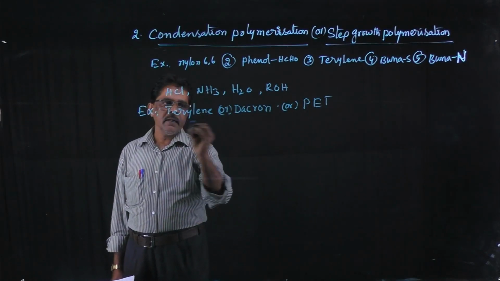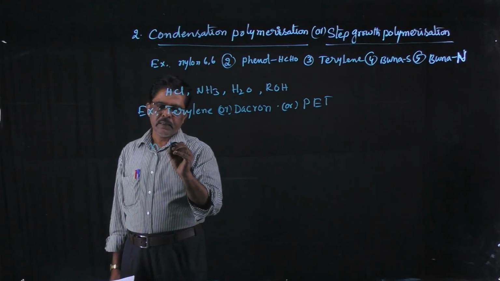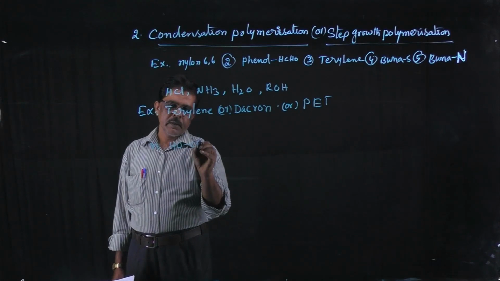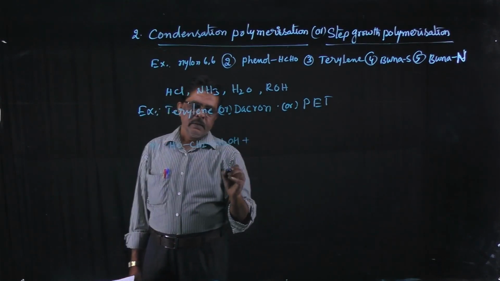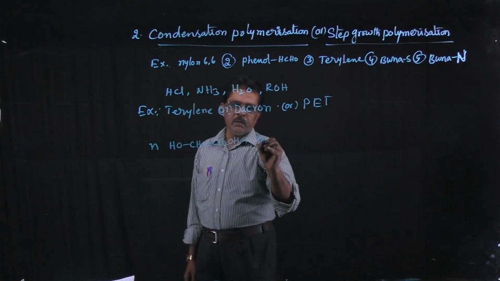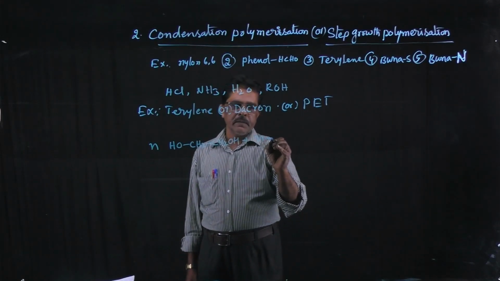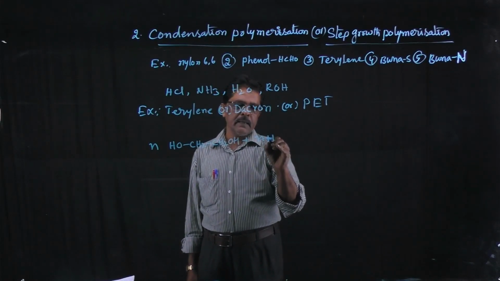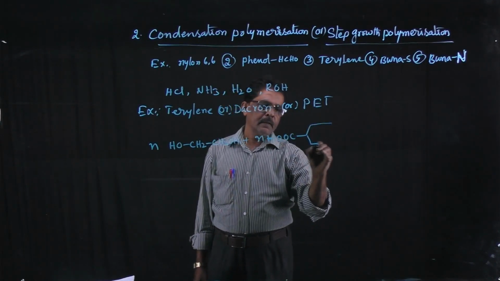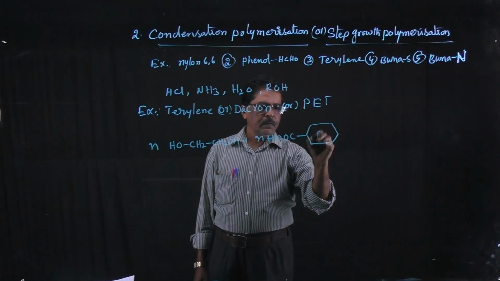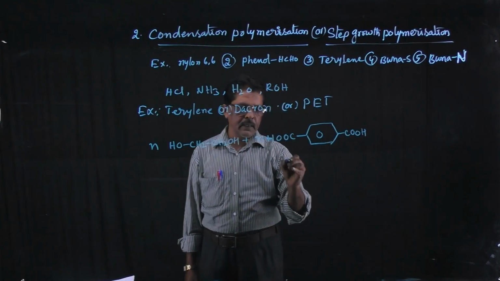This terylene is formed by the combination of n moles of ethylene glycol, formula CH2OH, CH2OH, and one more molecule, n moles of terephthalic acid. Terephthalic acid means COOH with a benzene ring that at the fourth position also has a carboxylic acid. This is terephthalic acid.